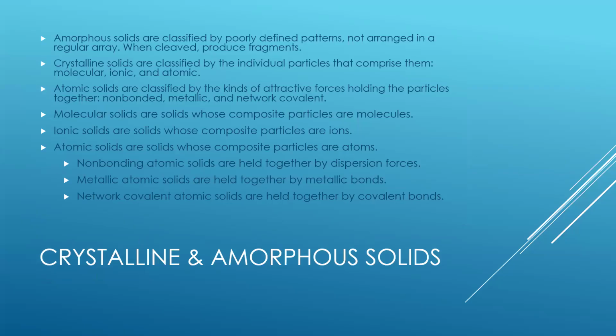When most liquids are cooled, they eventually freeze into crystalline solids. In a crystalline solid, the atoms, ions, or molecules are arranged in a regular repeating pattern. However, a liquid can sometimes freeze before its particles have time to organize into this orderly structure. When that happens, the solid form is called an amorphous solid. In amorphous solids, the particles are arranged randomly and do not have a repeating internal pattern.